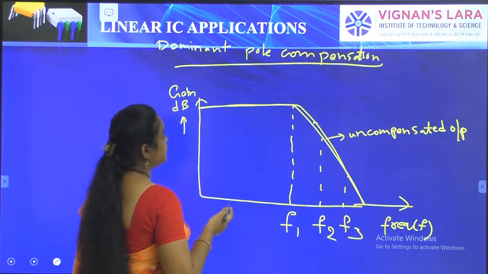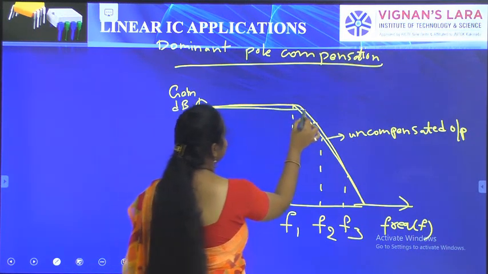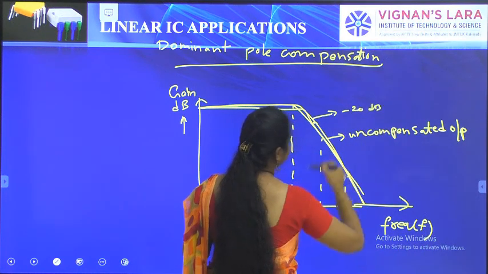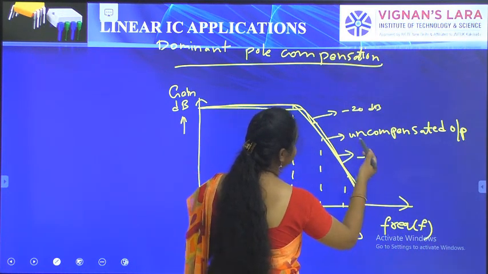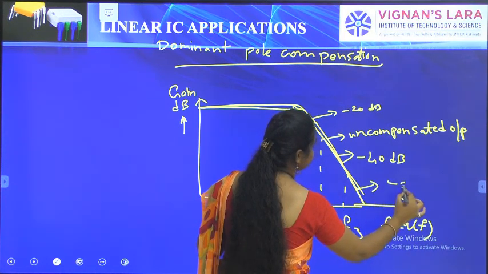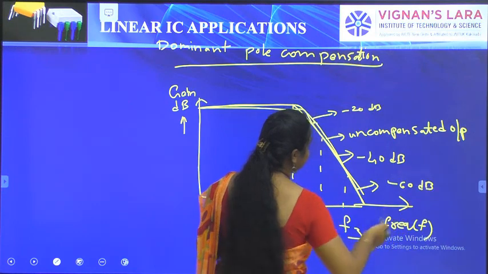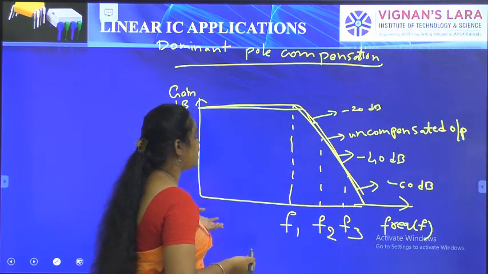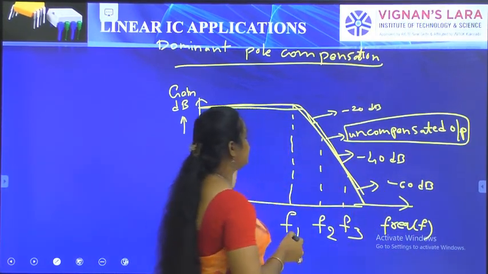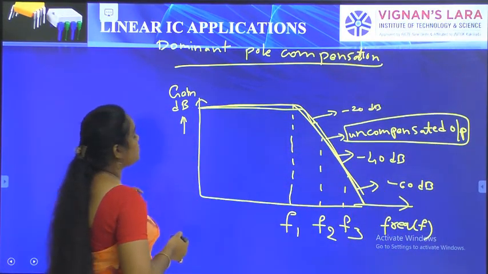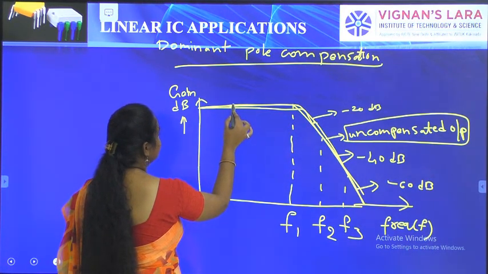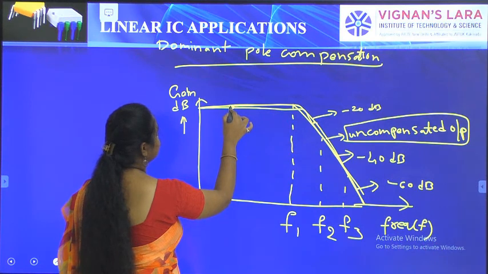Other than using dominant pole compensation, the output of the uncompensated circuit falls at minus 20 dB every decade, then minus 40 dB and minus 60 dB per decade. The uncompensated system output looks like this. With dominant pole compensation, the gain of the output starts here and